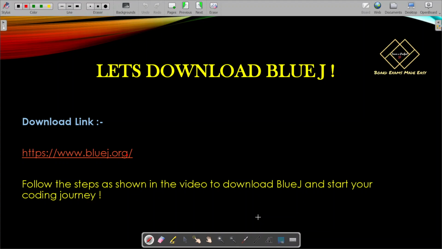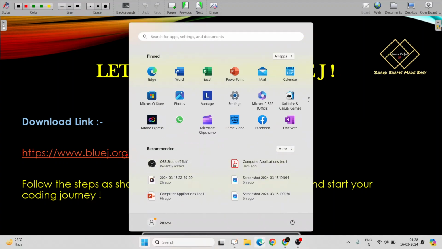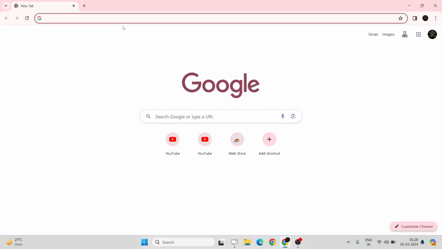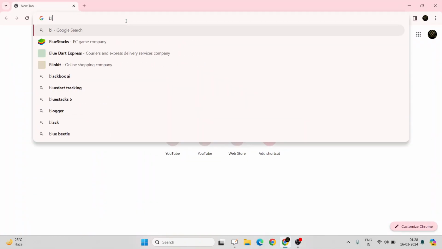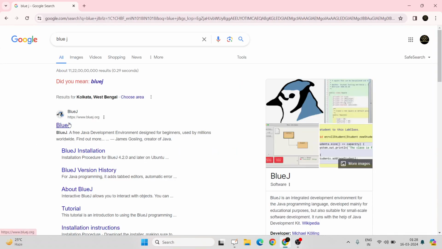So how to download BlueJ? I will show that. And also those who don't have access to a laptop or desktop, I will show a solution for them also. Okay, so let's download BlueJ. Go to your browser, Chrome or any other browser, search BlueJ. So here is the website.